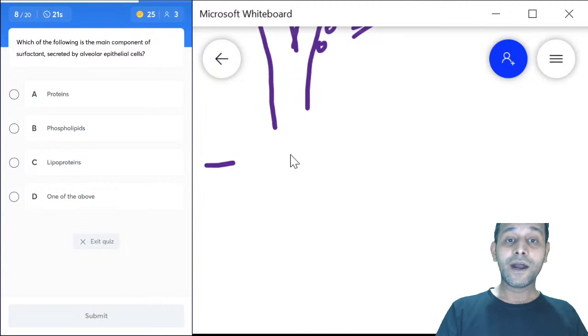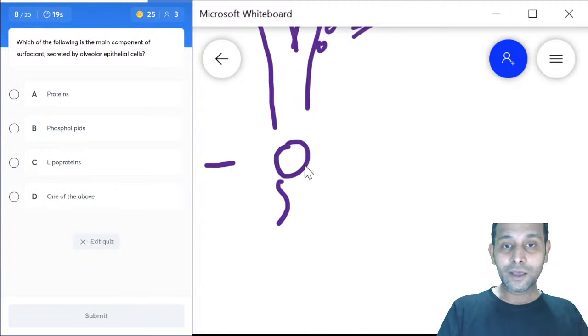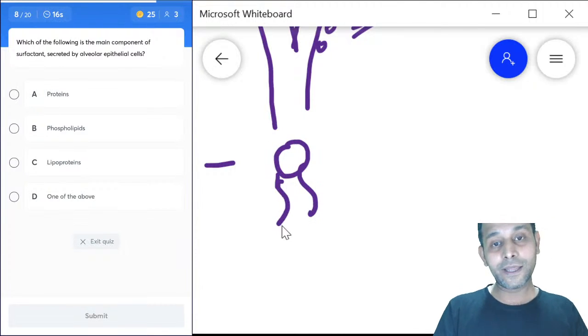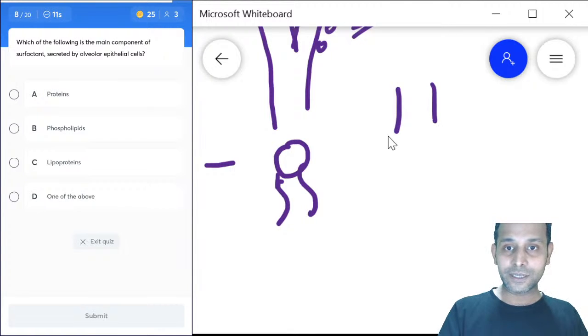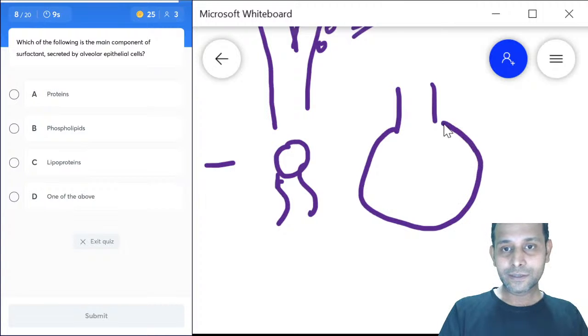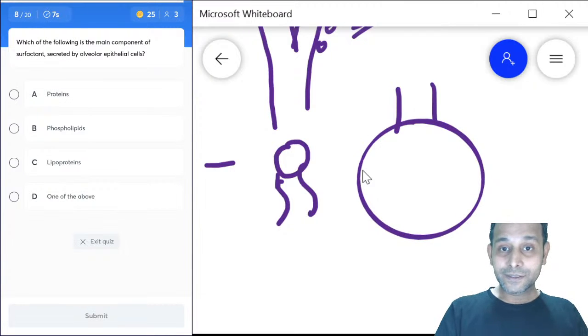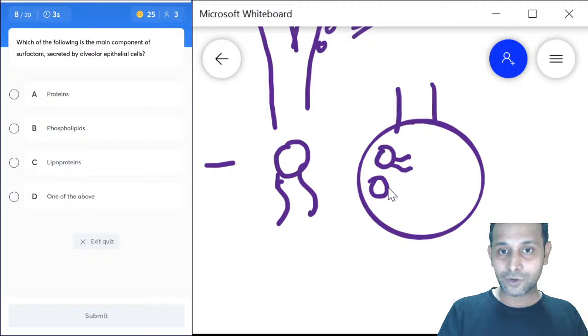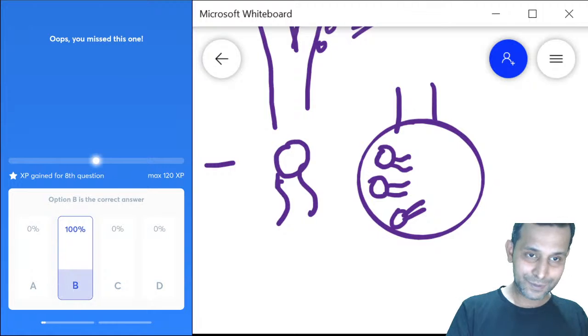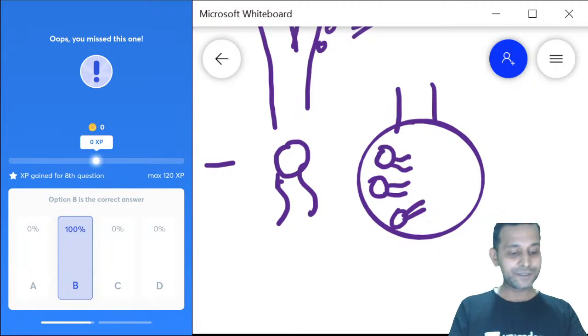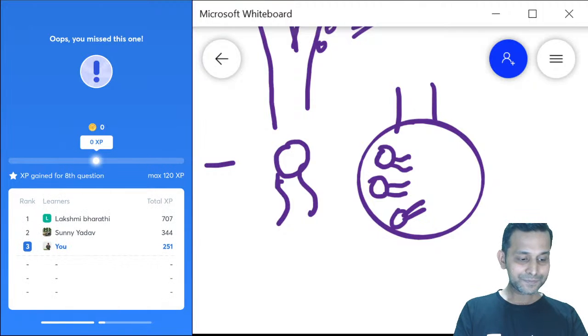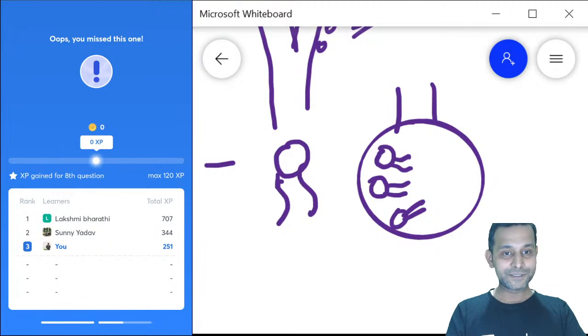Surfactants are basically amphipathic molecules having one hydrophilic end and two hydrophobic tails, which align themselves in an alveolus in such a manner that their hydrophilic end is onto the surface and hydrophobic end is into the lumen. So what is the right answer here? Yes, phospholipids is the right answer. Remember, phospholipids is the right answer for surfactant. That's great.